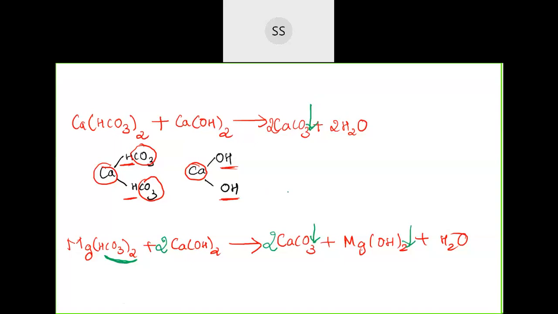Okay, we'll go for next now. These are the two methods, students. One is the boiling method and the other one is Clark's method. In Clark's method, we are making use of calcium hydroxide. Lime you need to make use of to remove the temporary hardness. Now let's go for the next one.